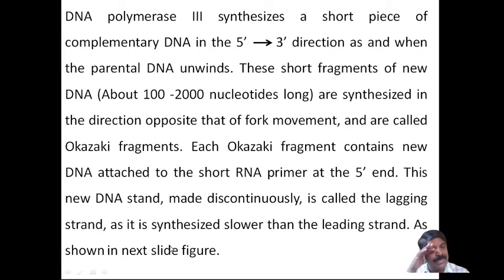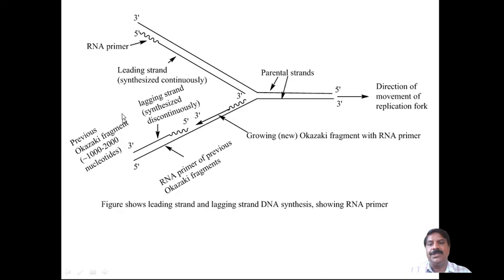Lagging strand means it is made in breaks, that is, discontinuously, and it is called the lagging strand as it is synthesized slower than the leading strand, as shown in the next slide here. Therefore, this is the RNA primer. Here 3 prime, 5 prime to 3 prime, this is called the leading strand, synthesized continuously. And here, 3 prime to 5 prime, this is the lagging strand, synthesized discontinuously.